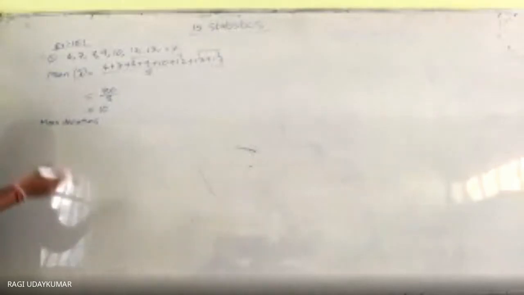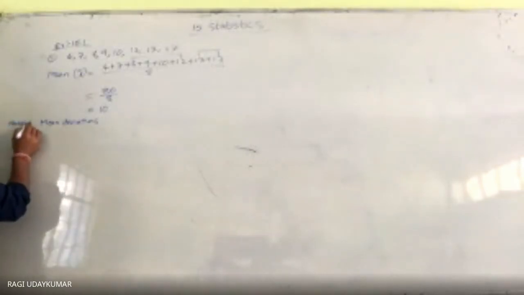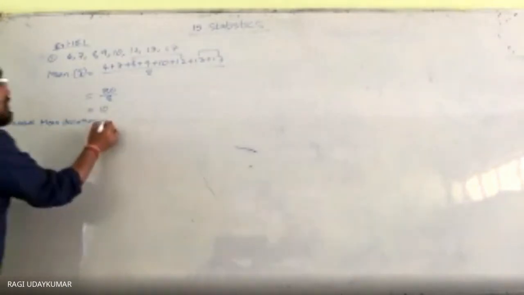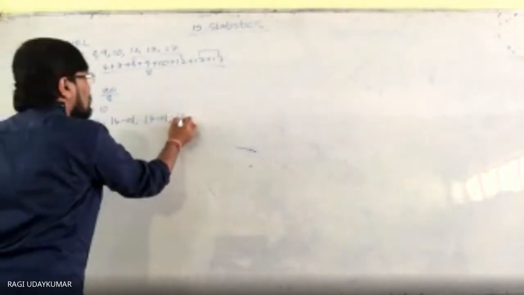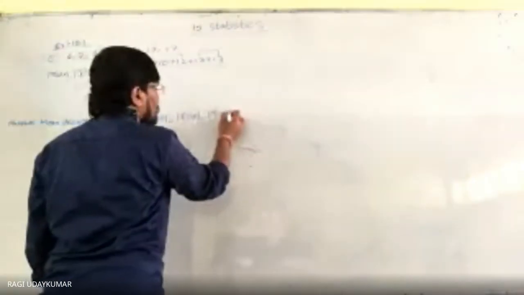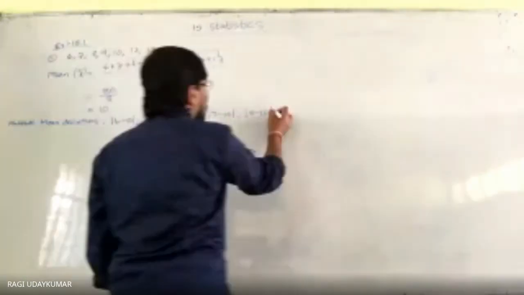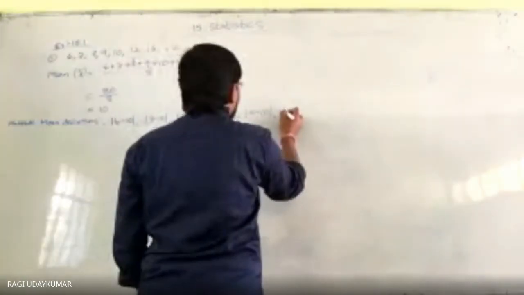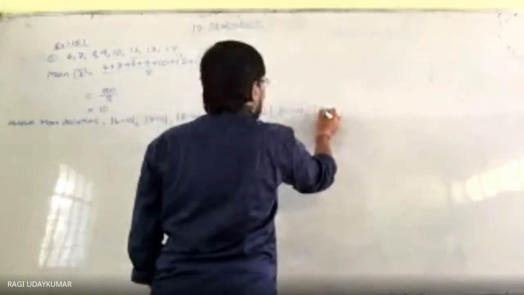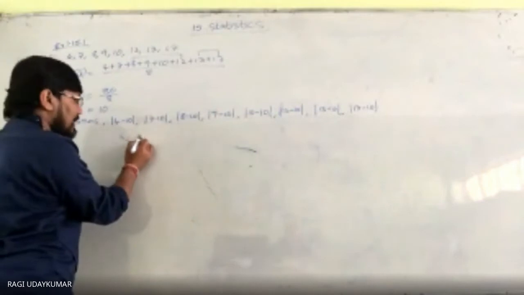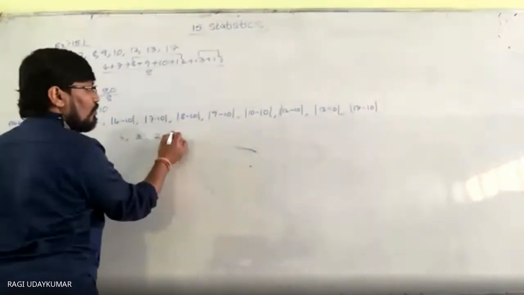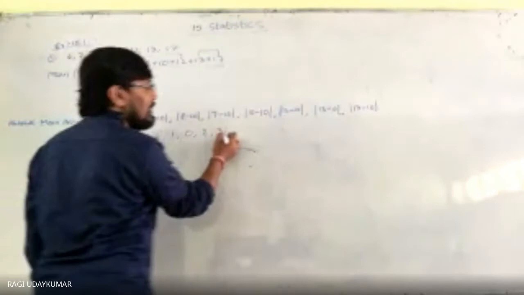Because we are subtracting the mean, the absolute values of the deviations can also be written directly: modulus of 4 minus 10, modulus of 7 minus 10, modulus of 8 minus 10, modulus of 9 minus 10, modulus of 10 minus 10, modulus of 12 minus 10, modulus of 13 minus 10, modulus of 17 minus 10. These values are 6, 3, 2, 1, 0, 2, 3, 7.